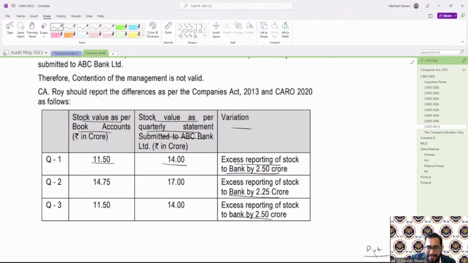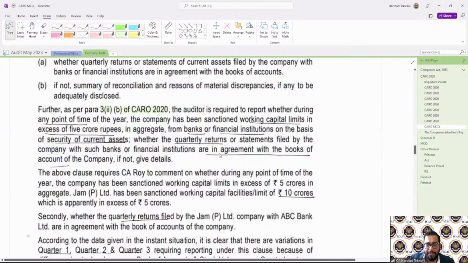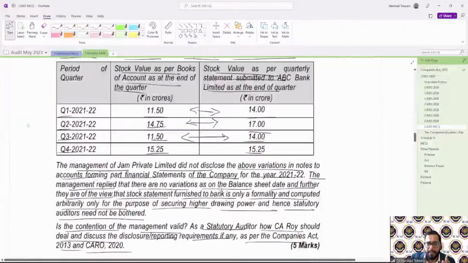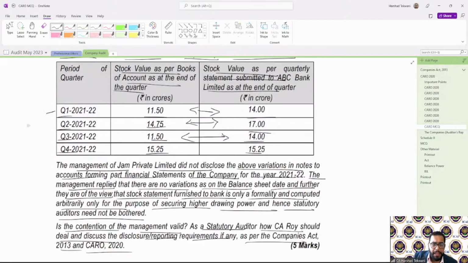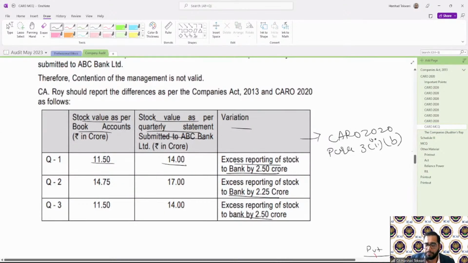So we need to provide this detail in CARO 2020, clause 3(ii)(b), because this is the difference in each and every quarter except for one quarter. So 3(ii)(b) will be disclosed like this way. Clear? Any doubt till now? Any doubt?